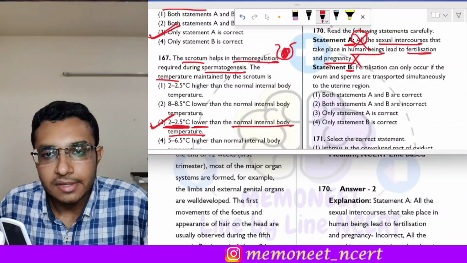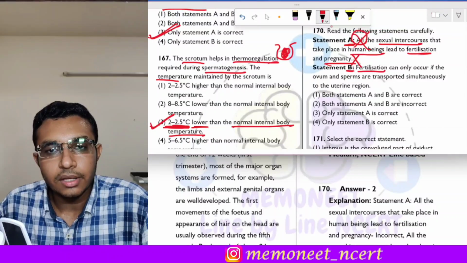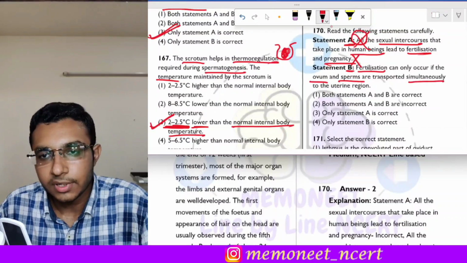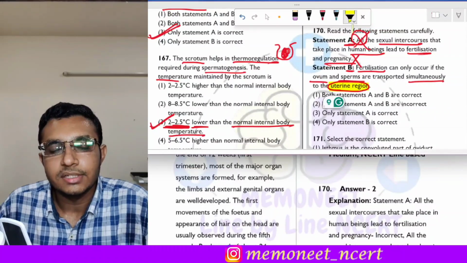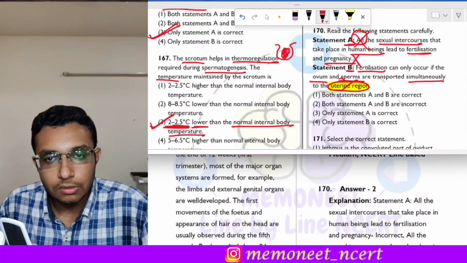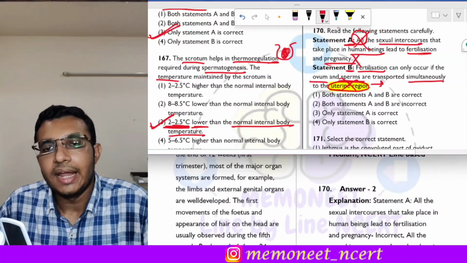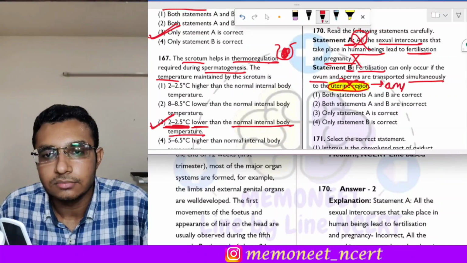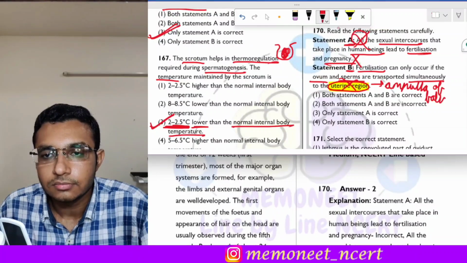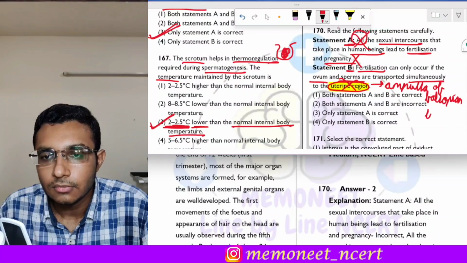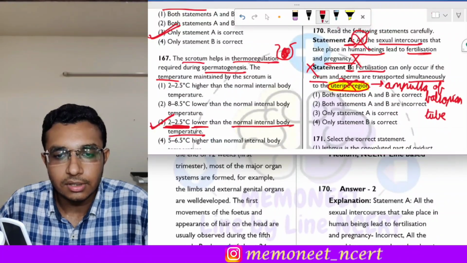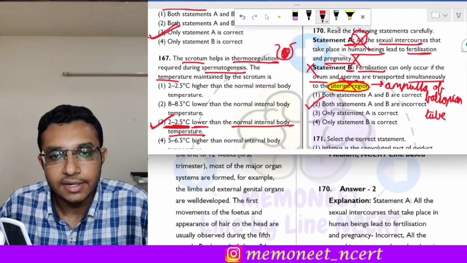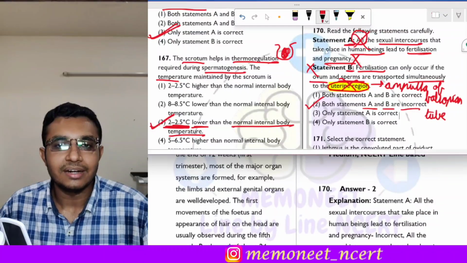Then, statement B is fertilization can occur if the ovum and sperms are transported simultaneously to the uterine region. So, does the fertilization take place in the uterine region? No, it does not take place in the uterine region. It takes place in the ampulla of fallopian tube. Okay, so statement B is also incorrect. So here the correct answer is option 2, that is both statement A and statement B are incorrect.